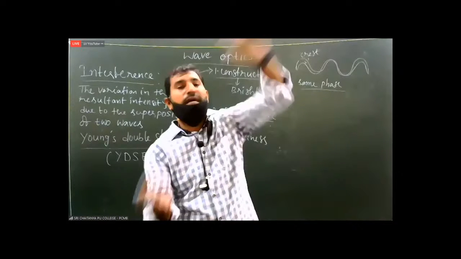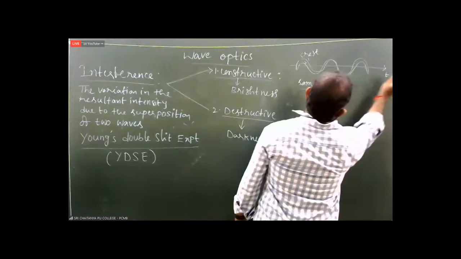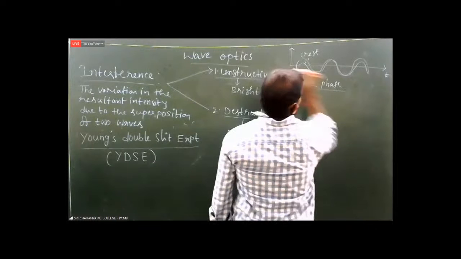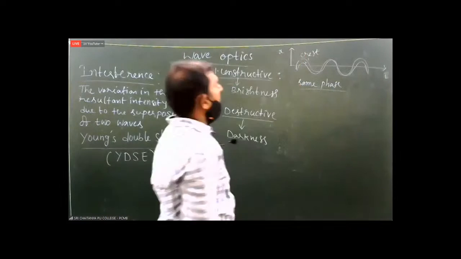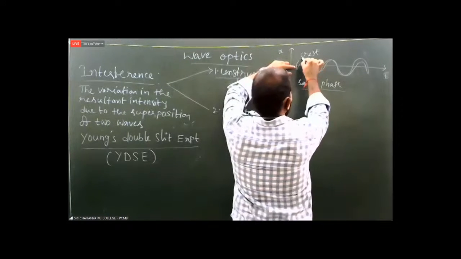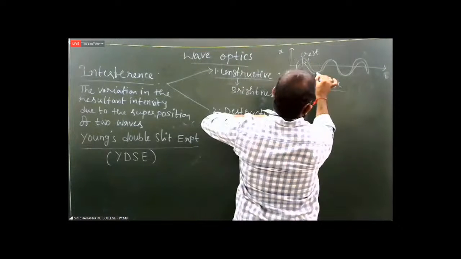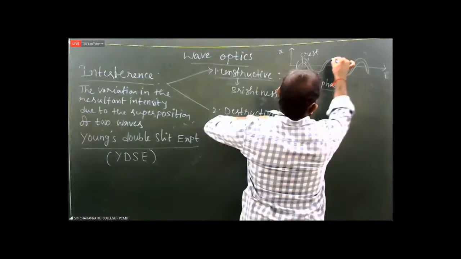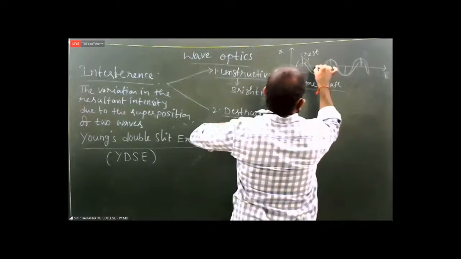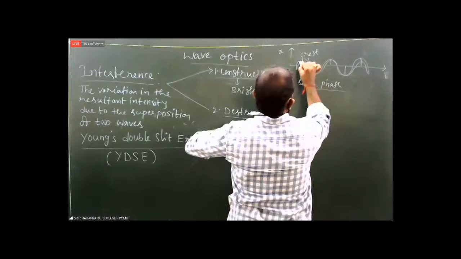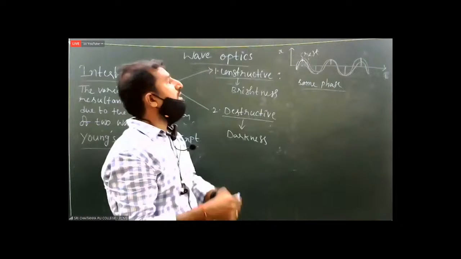Along the x-axis take time, and along the y-axis the position. At this time both waves have the maximum value, and at this time both have the minimum value. They reach their maximum and minimum at the same time, so they are said to be in phase.